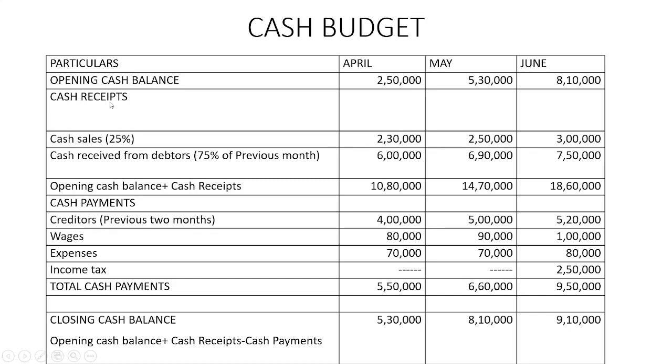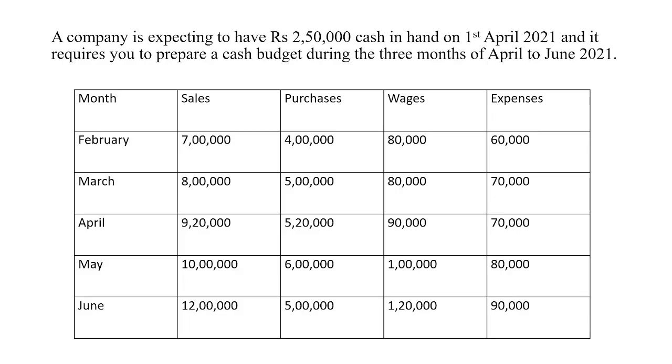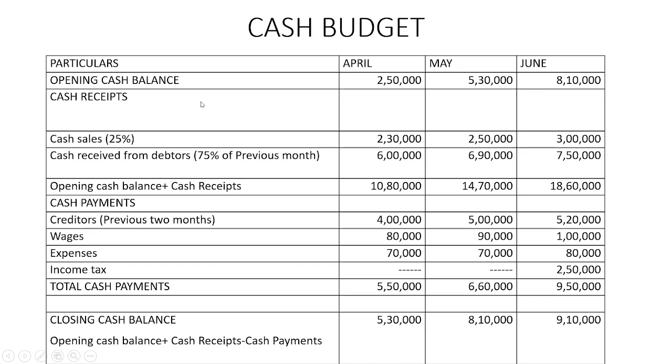Then we have various receipts. Now we have to analyze the receipts. What are the various receipts allowed? We have the sales, purchases, wages and expenses, and the receipt is only sales. Out of sales, there are 2 types of sales. One is cash sales 25% and credit sales 75%. The cash sales, which is 25%, and the cash received from debtors, that is 75% of the previous month.